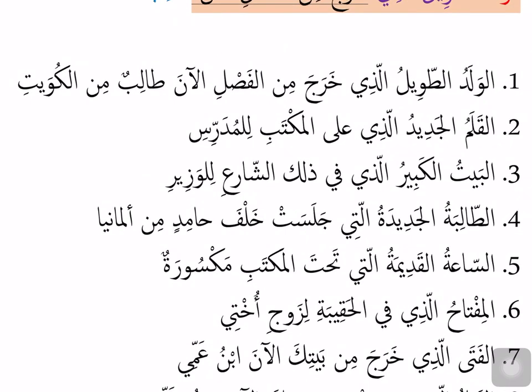Al-waladu tawilu alladhi kharaja min al-fasli al-ana talibun min al-kuwaiti. Al-waladu mubtada, at-tawilu sifa, alladhi sifa. Now comes my job of figuring out sila for alladhi. Kharaja, yes, that's the beginning of the sila. Where does it end? Min al-fasli al-ana. Okay, that's just like the example above, so I stop here. Then what is my khabar? Talibun. He's a student. That sounds fine.